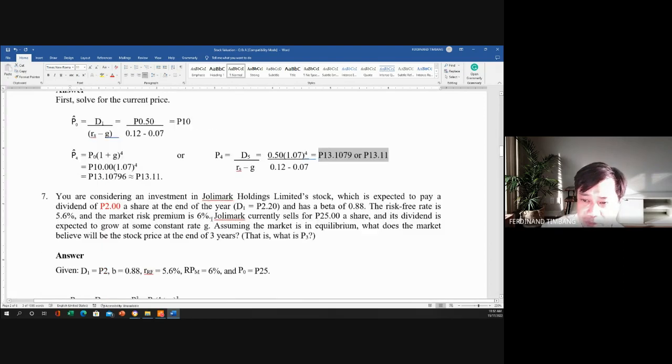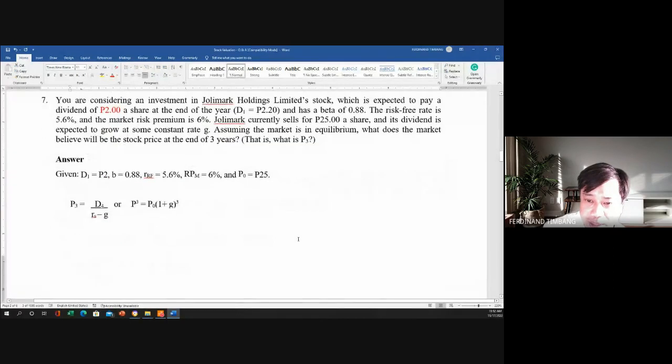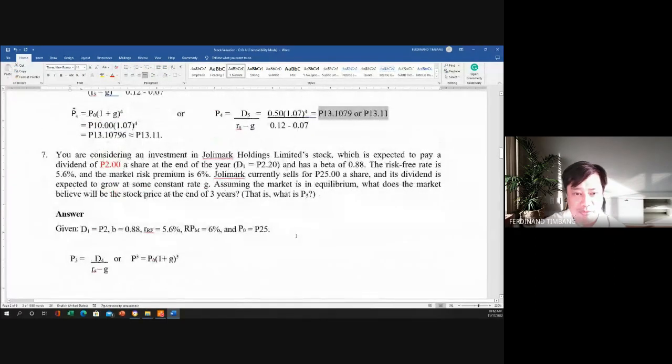Okay, so number 7. Konti lang naman to, pinili ko yung mga para ma-cover lahat halos. So number 7 tayo ngayon. You are considering an investment in Jolly Mark Holdings Limited stock, which is expected to pay a dividend of 2 pesos a share at the end of year 1, not day 1, which is equivalent to 2.20, and has a beta of 0.88. The risk-free rate is 5.6% and the market risk premium is 6%.